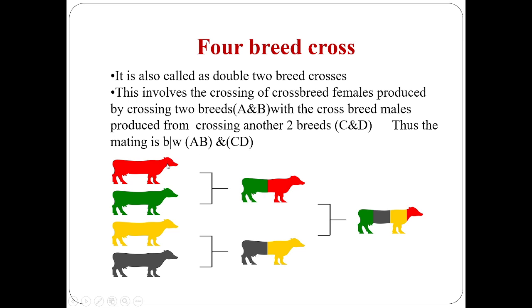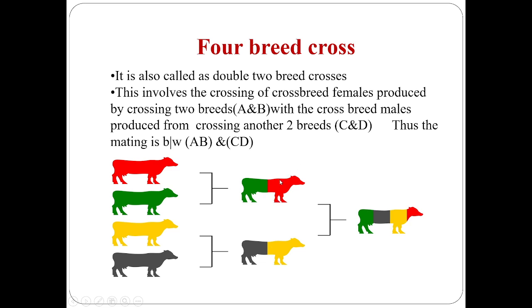Let us imagine this is A and this is B. When there is a cross between these two breeds, we are getting the F1 generation, which is AB. And this is one double cross. In the next case, this is C, which is a pure breed, and this is D, which is also a pure breed. When we cross these two, we are getting the F1 from these two breeds, that is, this is also F1 from C and D. Again, this is the product of A and B, and this is the product of C and D.